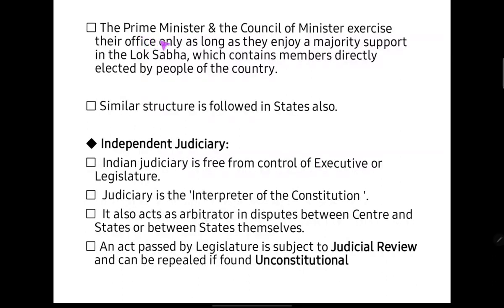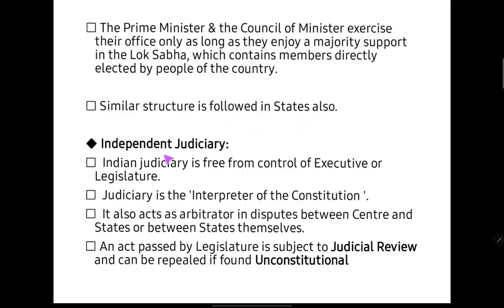Also, the Prime Minister and the Council of Ministers exercise their office. That means that the Prime Minister and Council of Ministers can only stay in office as long as they enjoy the majority support of Lok Sabha, that is the lower house of Parliament, whose members are directly elected by the people of the country. In this way, the Constitution enforces the spirit of democracy, which says that democracy is a government of the people, for the people, by the people. The similar structure explained above is followed in the states also.